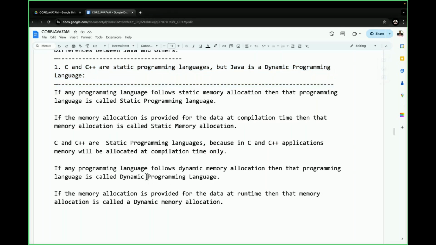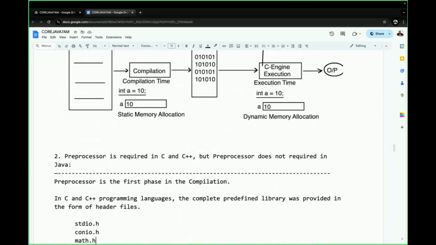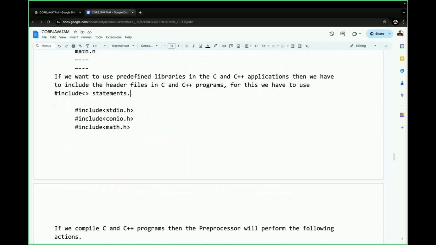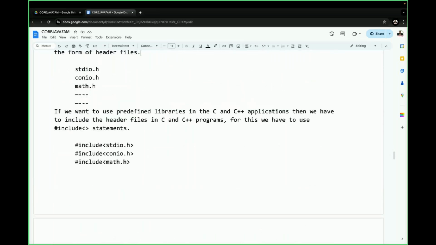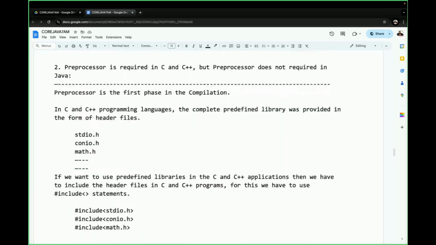Next, preprocessor is required in C and C++, but preprocessor isn't required in Java. Answer is very clear. So what is the location of the preprocessor? Preprocessor is the first phase in the compilation.